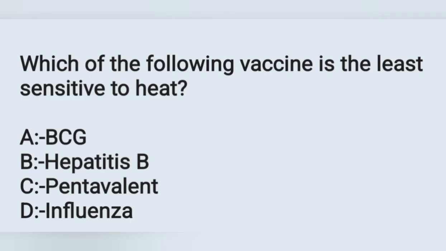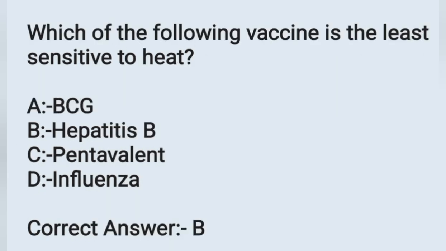Which of the following vaccines is the least sensitive to heat? Options. Option A, BCG. Option B, hepatitis B. Option C, pentavalent. Option D, influenza. Which one is the least heat sensitive vaccine? Correct answer is option B, hepatitis B.